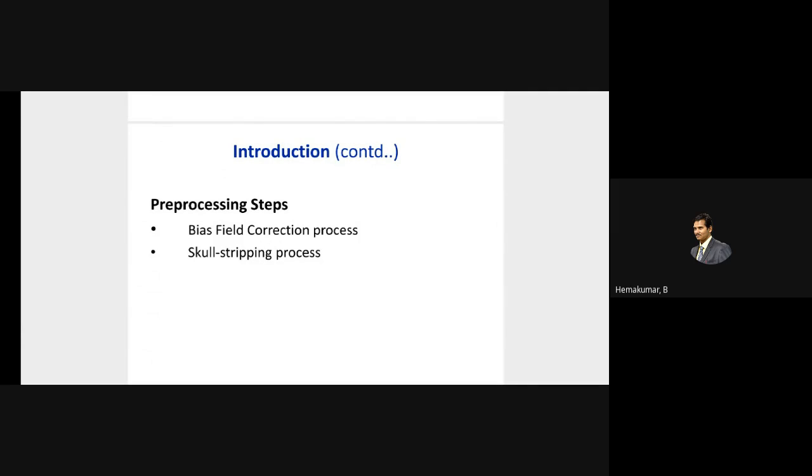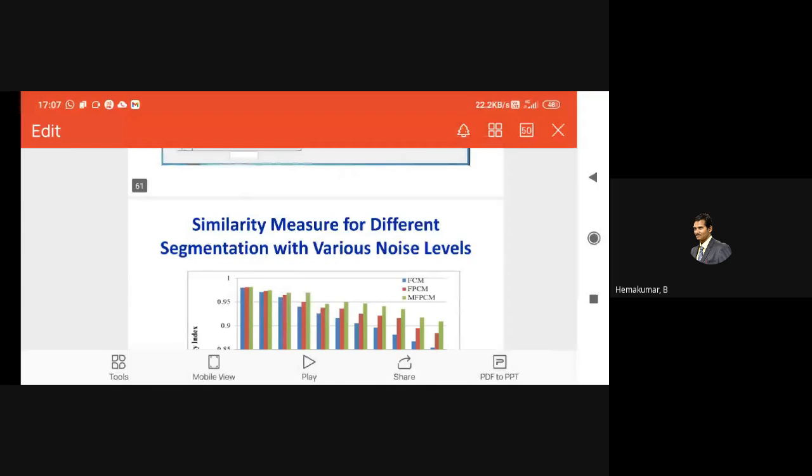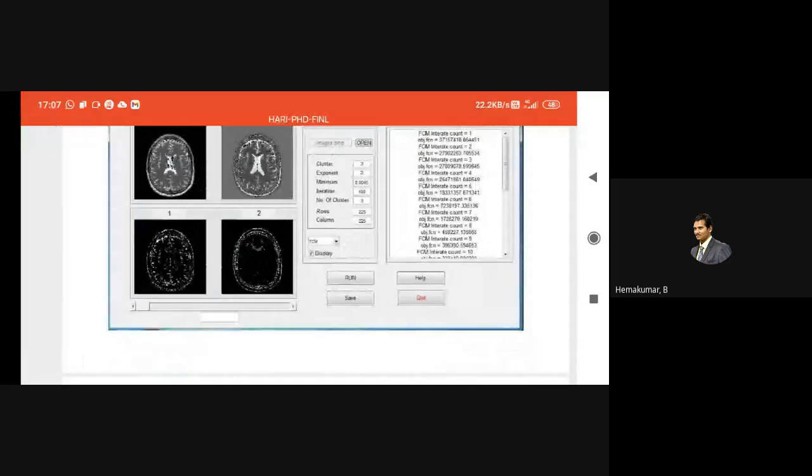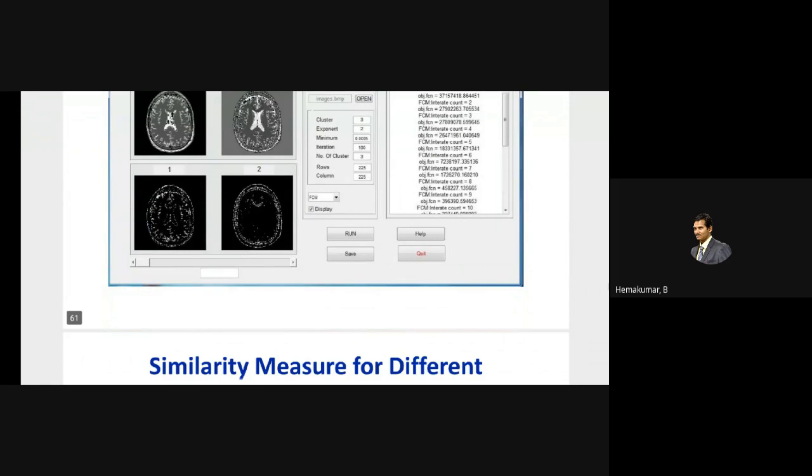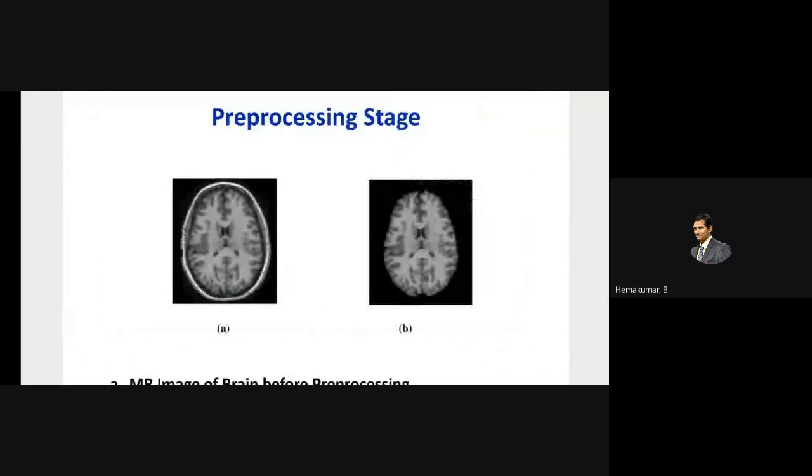These 2 pre-processing techniques consist of bias field correction, which is like a noise clearing process, and skull stripping. In the earlier images you could see that the outer skull is also accommodated in the input images, which again increases the noise level. Using the skull stripping methodology, for example, A consists of the outer skull, which is not needed if it's not a traumatic case, if it's not a fracture or skull injury.